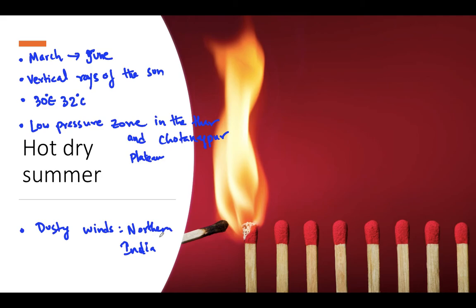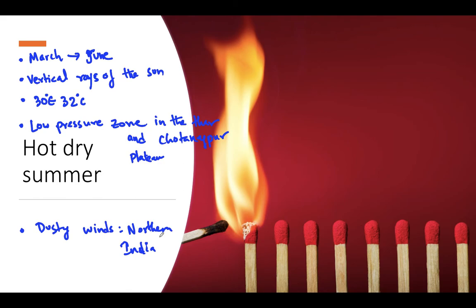And local winds, in this hot dry summer season, some of the local winds are also blowing nearby, especially in the north. There are occasional tornado-like dust storms in Punjab, Haryana and Uttar Pradesh in the hot dry summer.